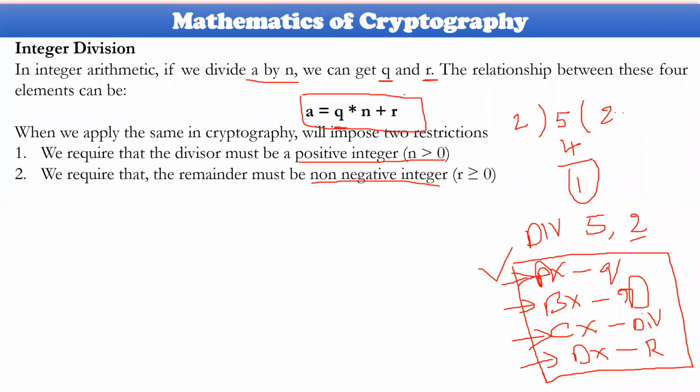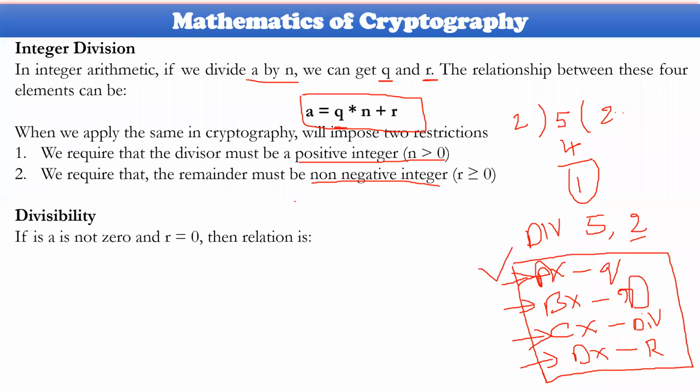These two points must hold while we apply the same integer division in cryptography. You can see this in the third chapter or third unit, and when RSA, SHA, and MD5 come up, we will see how these are utilized.